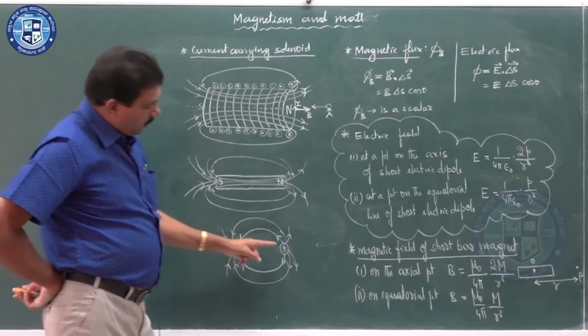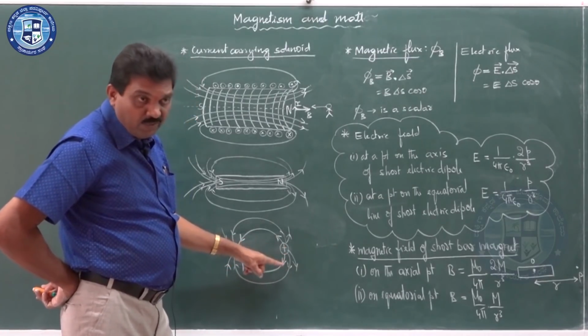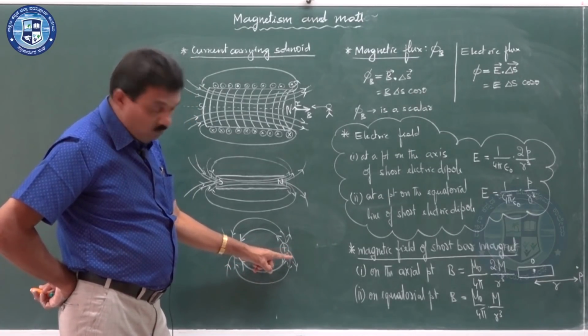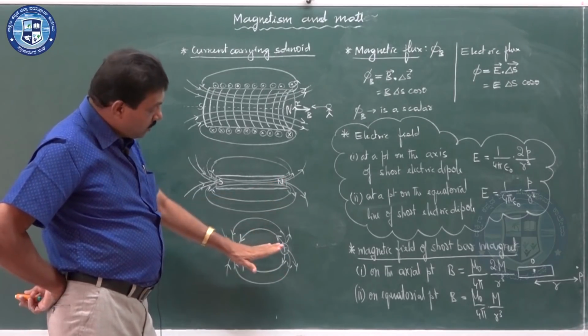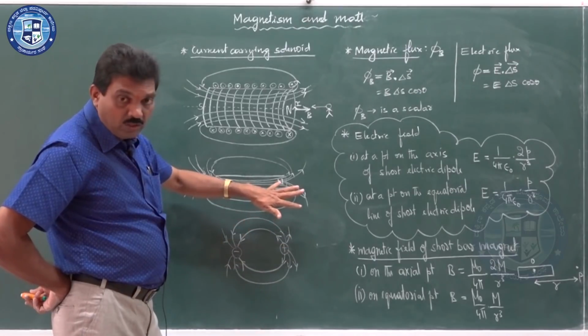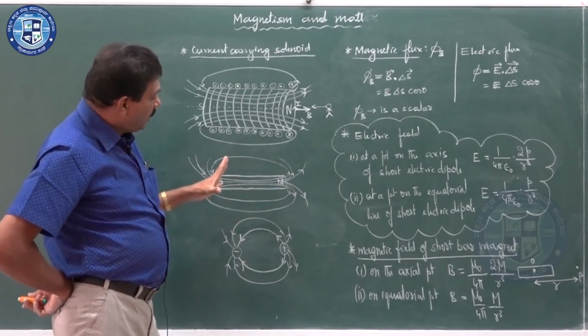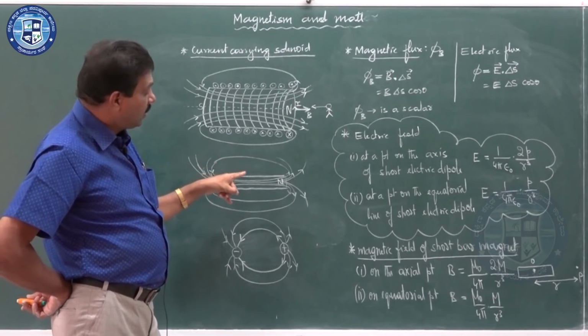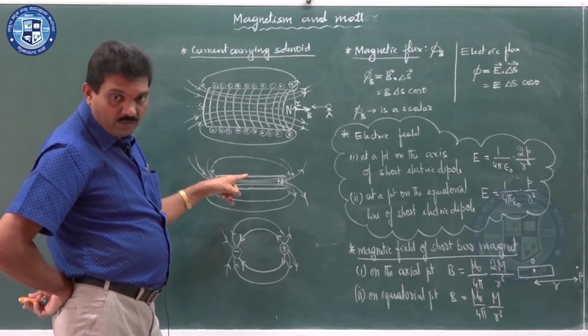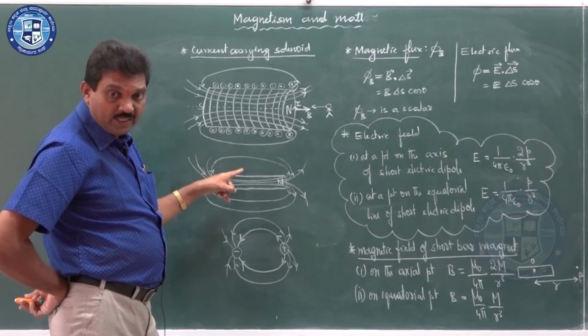Of course, at the positive charge the electric field lines move outward, and here also from the north pole they are outward. So, positive charge is very similar to the north pole, but what is the speciality here? In the case of a magnet, you cannot get an isolated pole. A monopole magnet does not exist.